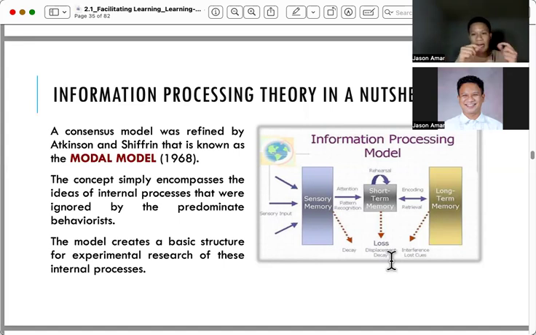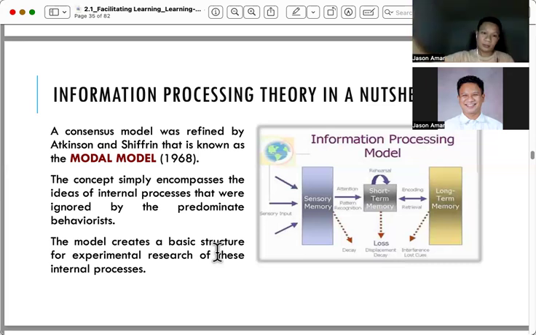But if the child has continuously been exposed to the idea of this practice, for example, you teach the child, you repeat it, and they keep on doing it, eventually it will be transferred to long-term memory that they can now remember on their own. So that's the idea of information processing theory in a nutshell.